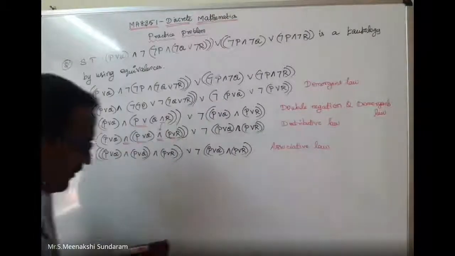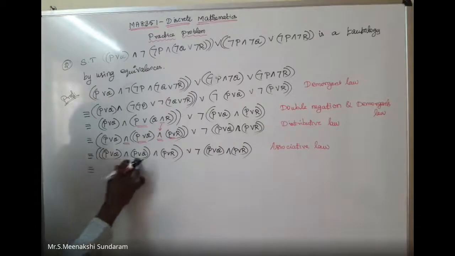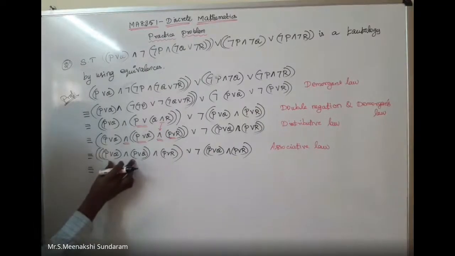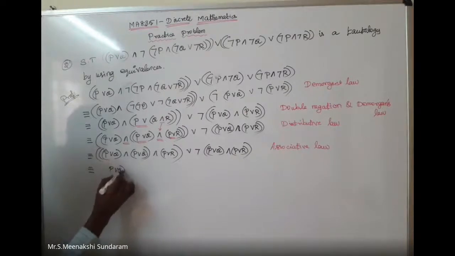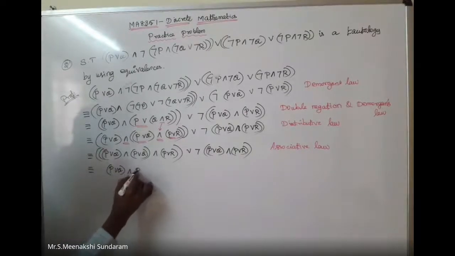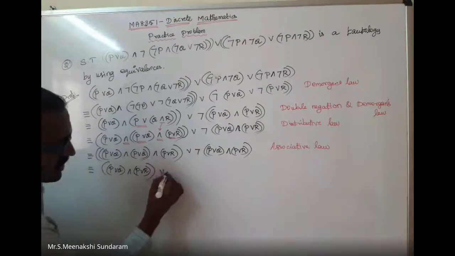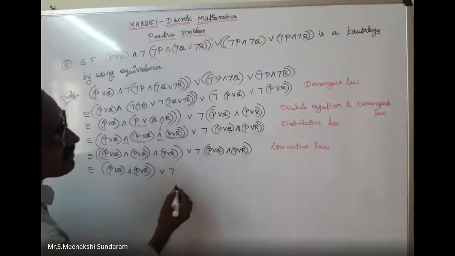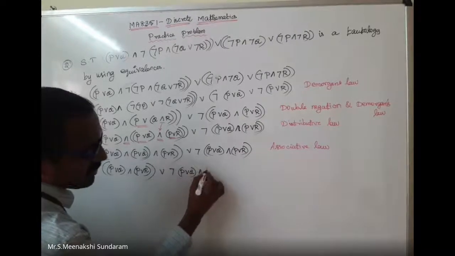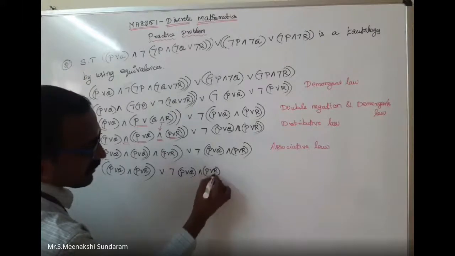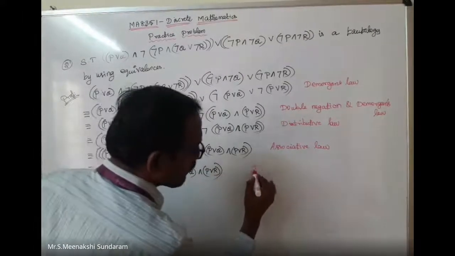Which is equivalent to the idempotent law, the same value, P conjunction P. The answer is simply P disjunction Q, conjunction P disjunction R, disjunction, negation of P disjunction Q, conjunction P disjunction R. Here I can apply the idempotent law.